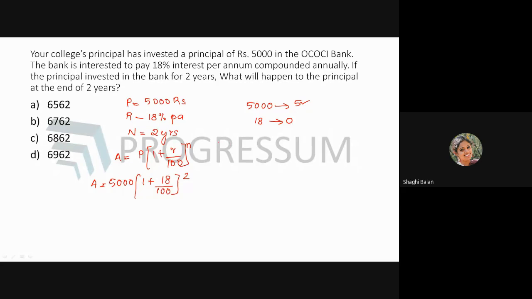Is that clear? So now if you substitute it here, what you'll be getting is A is equal to 5 into 1 plus 0 by 100, it is 0, whole square. So 1 square is 1. So amount will be equal to 5. Okay. Now we have to check the options. In options also, you can use the method of digital sum. And if you're getting your digital sum from the options is 5, that will be your answer. Okay, now check the options.